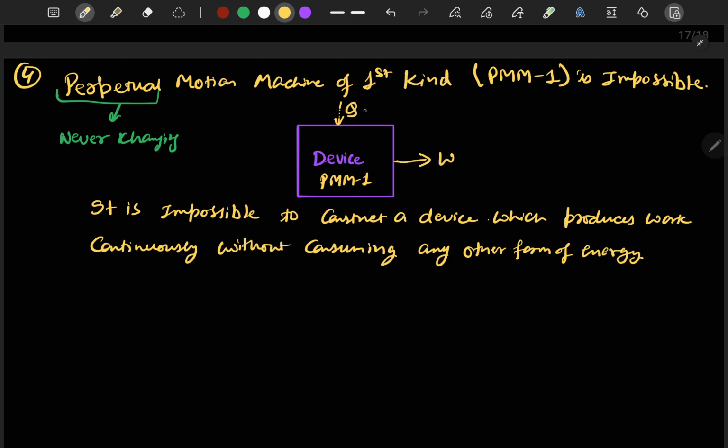So there is no input, Q is equal to 0, and energy supplied is equal to 0, but there is a continuous supply of work from here. Okay, so this type of machine is known as a perpetual motion machine of first kind.